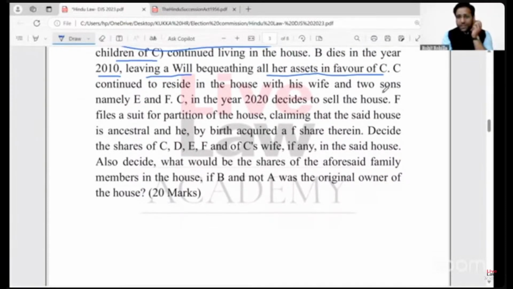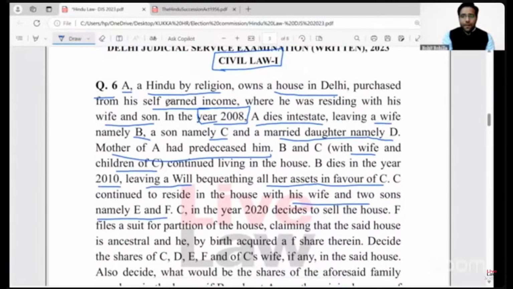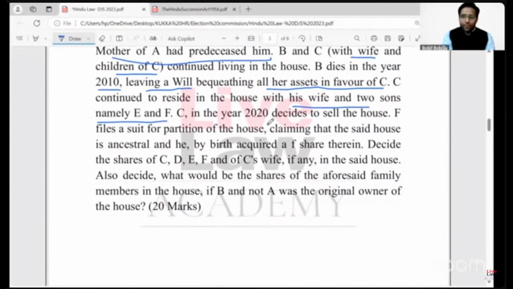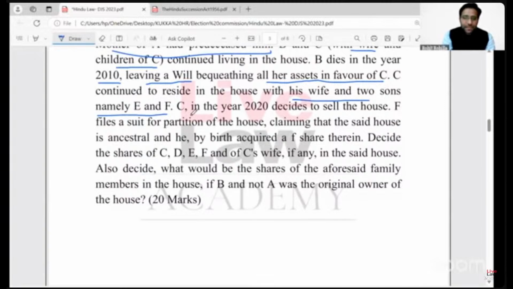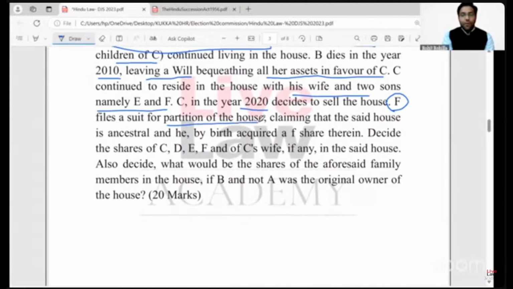Now, after this also, C continued to reside in the house with his wife and two sons, namely E and F. Now, details of the children of A's son are also given. They are E and F. Both of them are sons, right? So C in the year 2020 now decides to sell the house. F, who is one of the sons of C, files a suit for partition of the house.